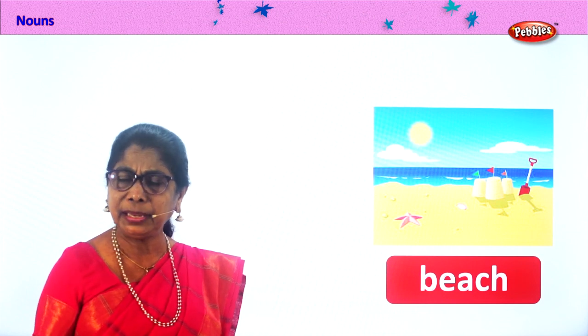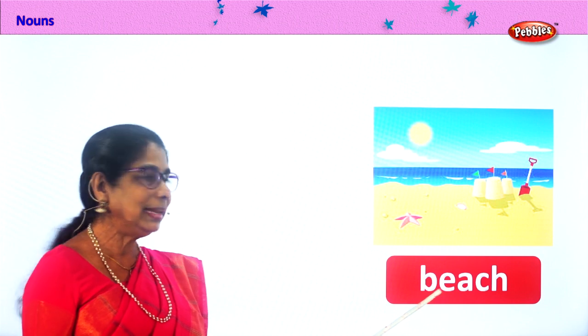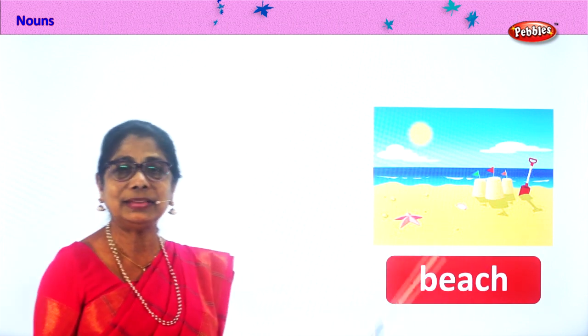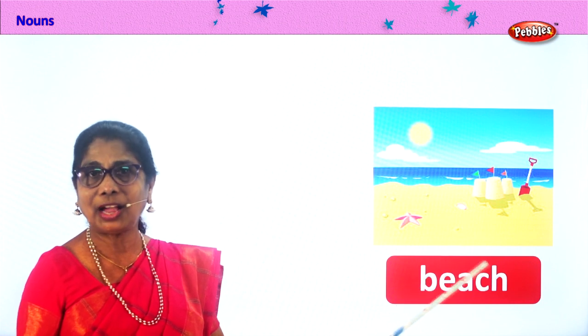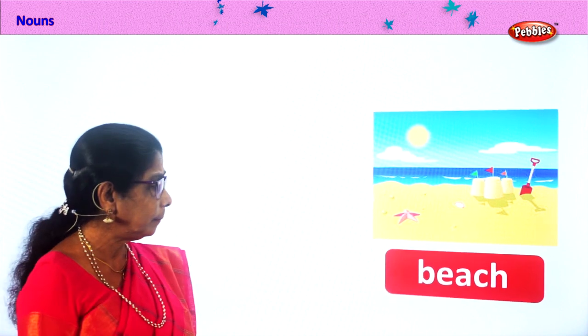It can be a small beach, big beach. Common noun. Any place that's got a little sandy place, we say that's beach. Common. Good. Let's look at another common noun.